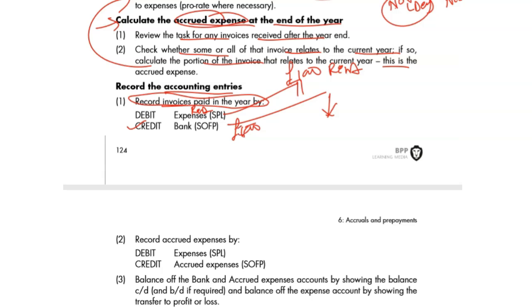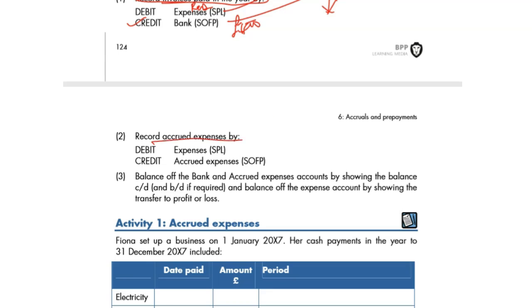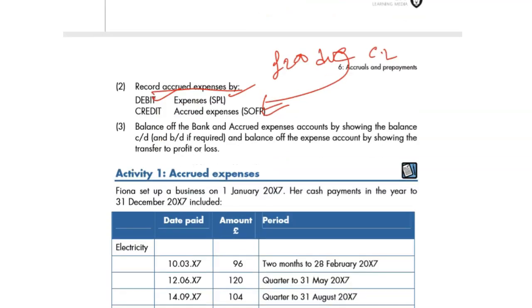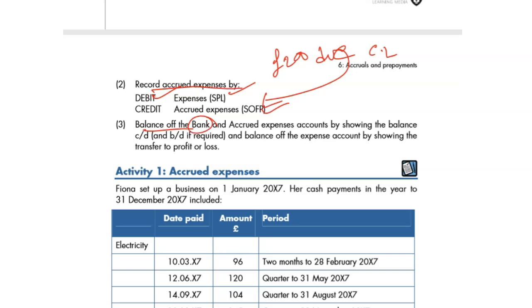Then second one, record the accrued expense. How much was accrued? 200 was accrued in our example, wasn't it? It was due, and it's a current liability. So accrued would be credit, liability credit, SOFP. So SOFP credit, and expenses are debit, SPL debit. Then you balance the bank account and the accrued expense accounts, balance c/d. Balance the expense account by showing the transfer to the profit and loss account. Expense, we transfer it to the SPL. Accrued and bank, we balance c/d.